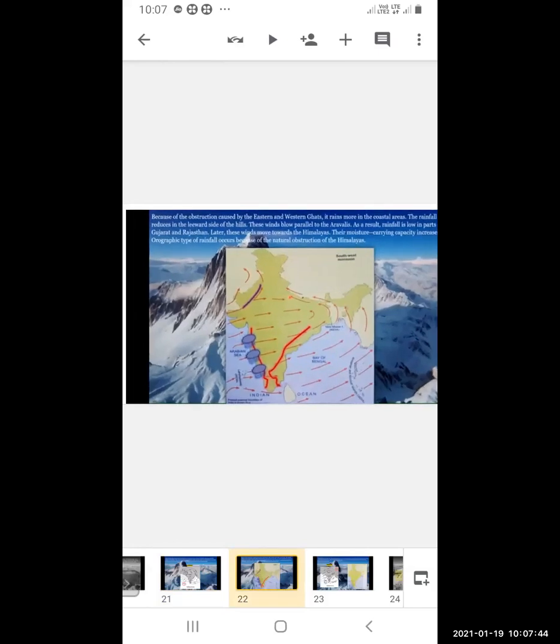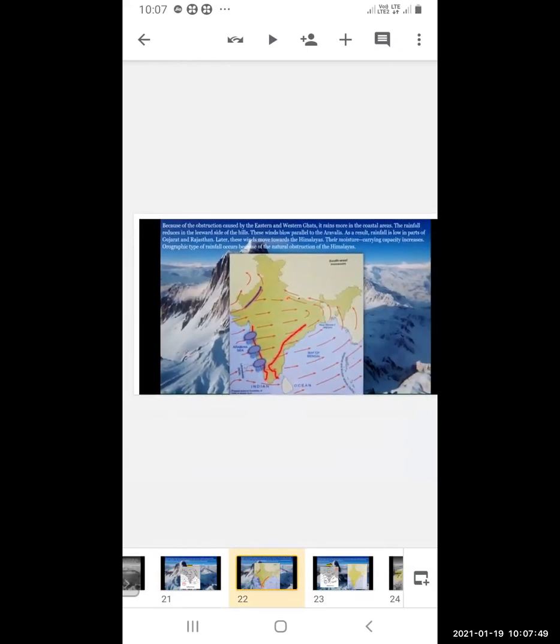Because of the obstruction caused by the Eastern and Western Ghats, it rains more in the coastal areas. The rainfall reduces on the leeward side of a hill. So what is the leeward side? The side of the hill which is facing the wind is the windward side, and the hill which is not facing the winds is the leeward side. So the rainfall reduces on the leeward side of the hill.